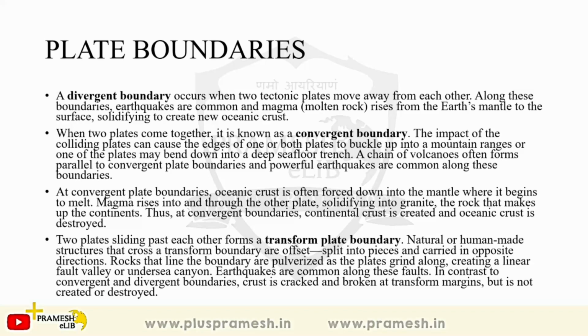A chain of volcanoes often forms parallel to convergent plate boundaries, and powerful earthquakes are common along such boundaries. So where there is convergence, there will be destruction, please remember always, and therefore very strong earthquakes occur at such type of plate boundaries, more than the divergent plate boundaries.